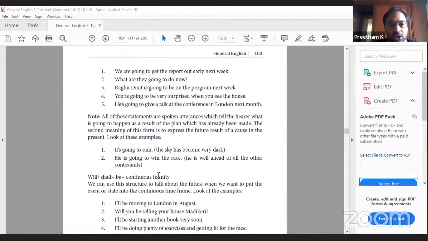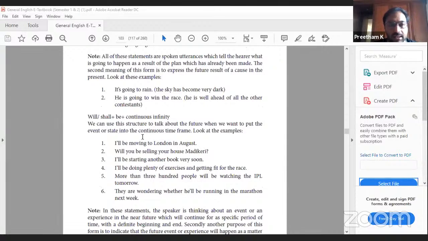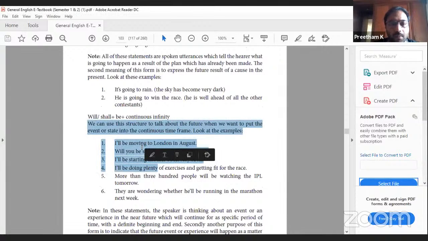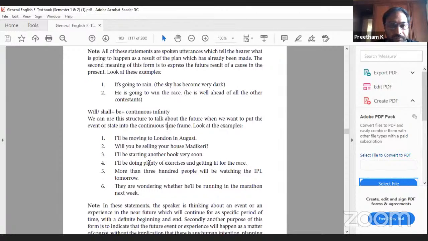Will or shall plus be plus continuous infinitive. We can use this structure to talk about, see what all follows after the heading. That is a description of the heading. Talk about the future when you want to put the event or state into the continuous time frame. I will be moving to London in August. See, will, be is there, moving. Moving is continuous form. Moving to London in August. It's a continuous indication. Will you be selling your house in Madkeri? I'll be starting another book very soon.